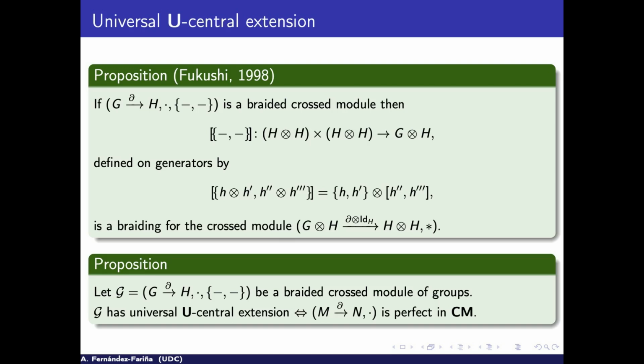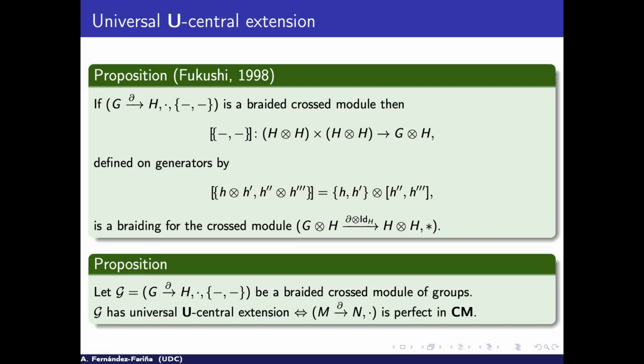He takes the idea from Norrie, that braid cross model, and proves that if we have a braiding in the cross model, then it can give a natural braiding in the cross model given by Norrie. And it's very natural because if you see this, we have the braiding and the commutator. And in fact, he proved that a braid cross model of groups has a universal central extension if and only if it is perfect as a cross model. Since we are only seeing if it is central in the category of cross models, then we have the perfect in that way.